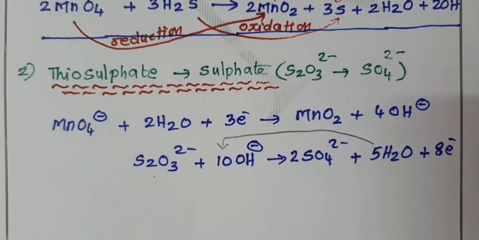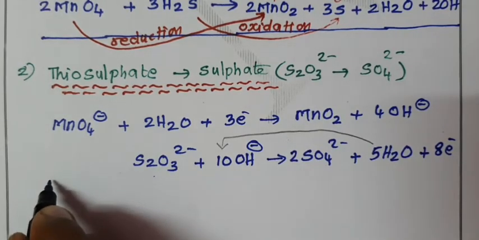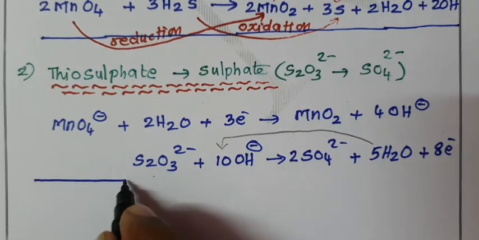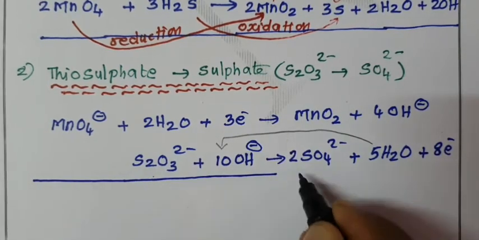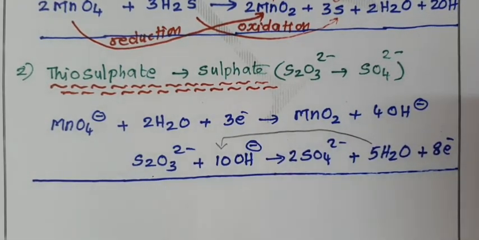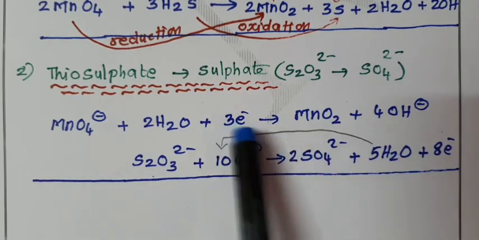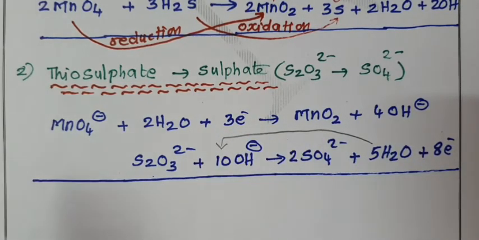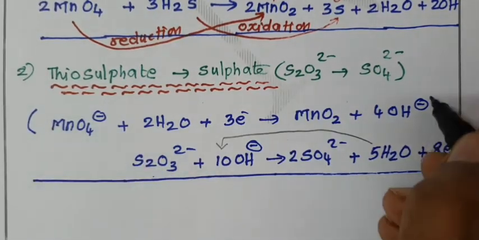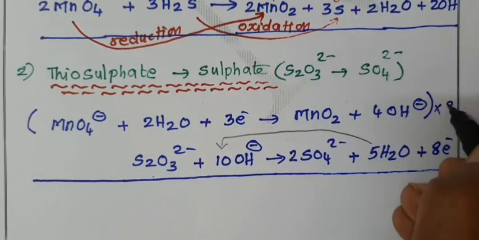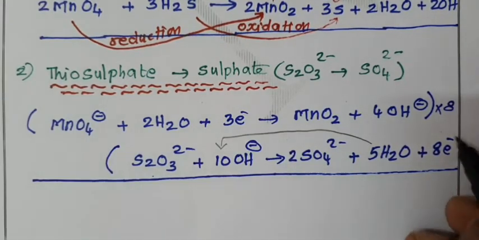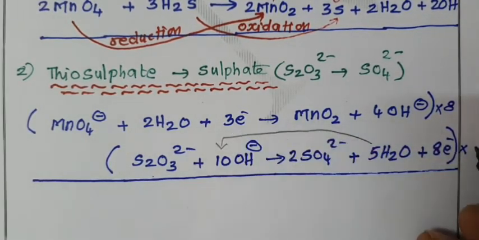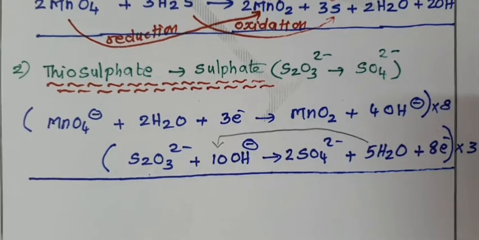Now we are going to add the 2 equations. You know how to add the equations? When we add the 2 equations, we have to equalize the number of electrons in both equations. First equation has how many electrons? 3 electrons. Second equation 8 electrons, different numbers. Therefore, the first equation is completely multiplied by 8 and the second equation is completely multiplied by 3. Then we can equalize electrons.